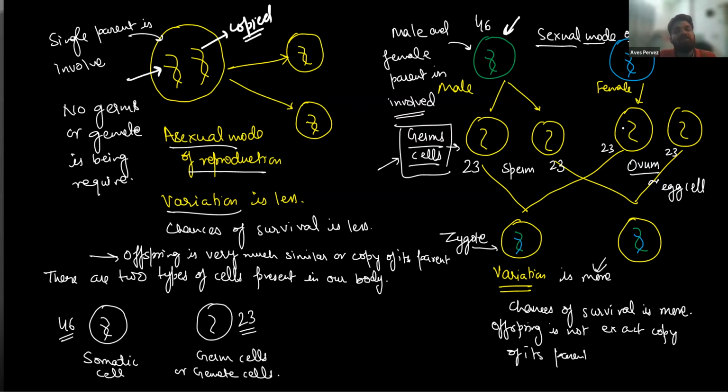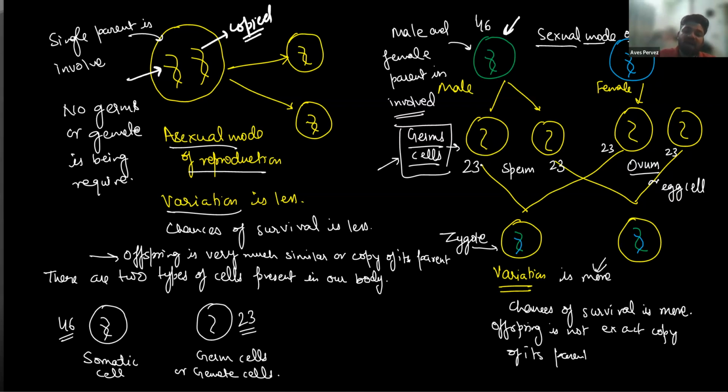Our other body cells have full DNA, like RBC, WBC, neuron, nerve cell, cardiac cell, they have 46 chromosomes. But the gametes, the cells that help in reproduction, have only half chromosomes. So you got it? You understood? Yes, sir.